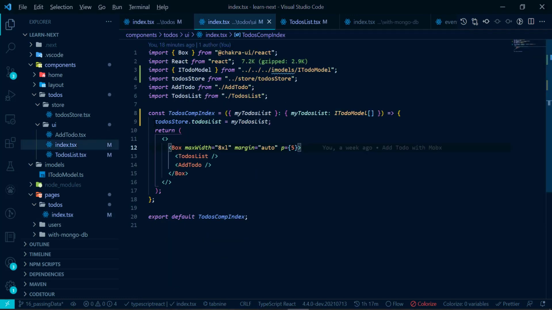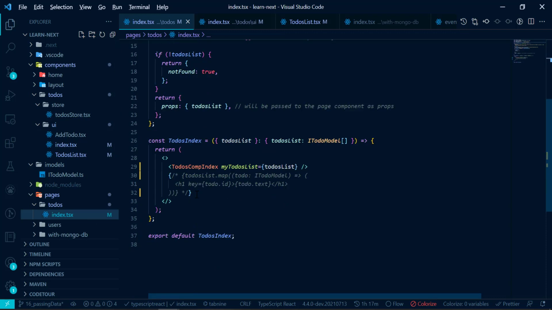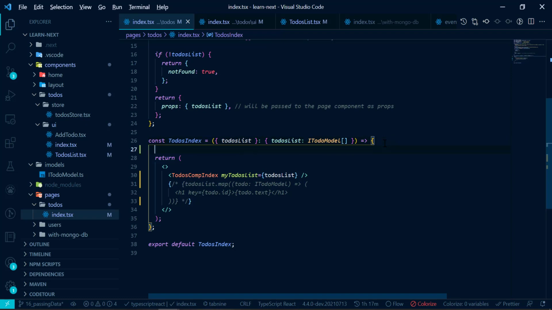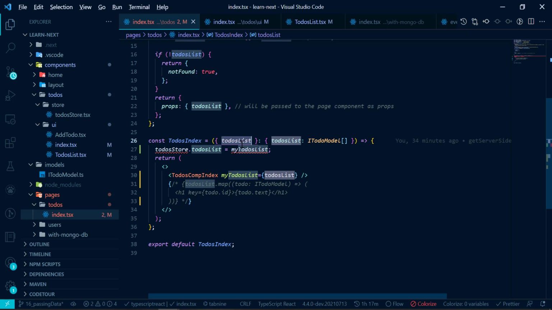Okay, so if any of you are wondering why we can't just copy this line and put it here, since we already have our to-do list here, we can simply use it here like this.